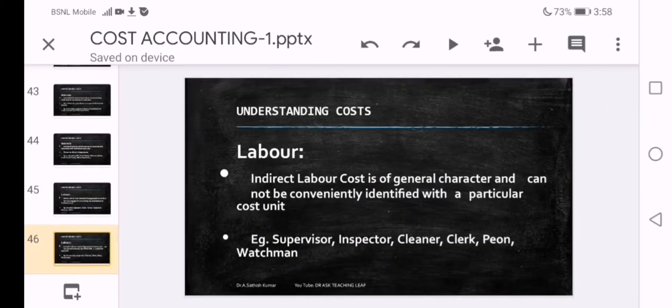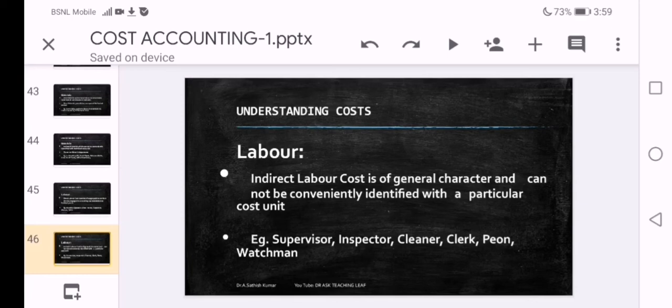As we said, in every element we have an indirect component also, though it is small, but it is part of that element. Indirect labor cost is of general character and cannot be conveniently identified with a particular cost unit. Just observe carefully whether material or labor, if the cost is indirect, identifying is not that easy, not convenient to identify and assess how much amount is spent in that process.